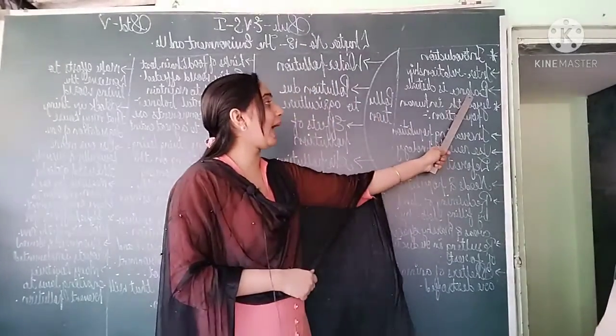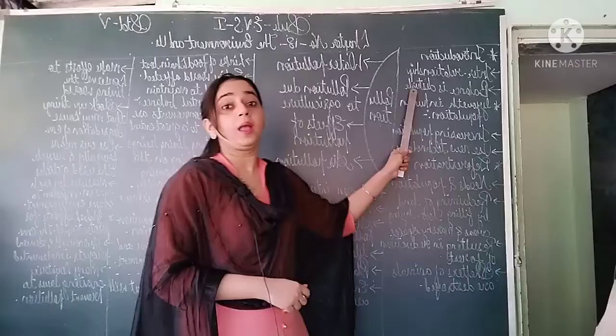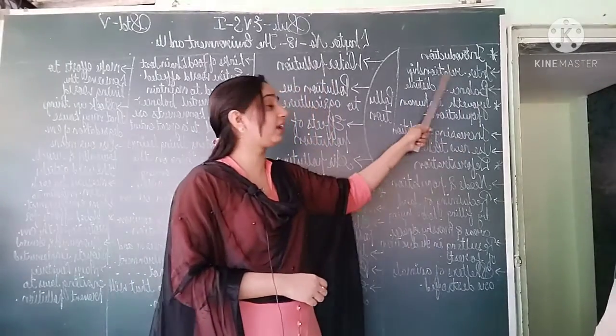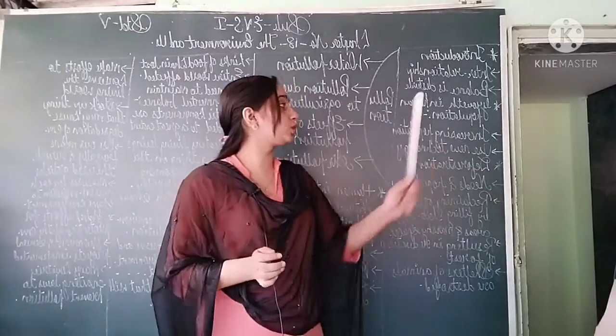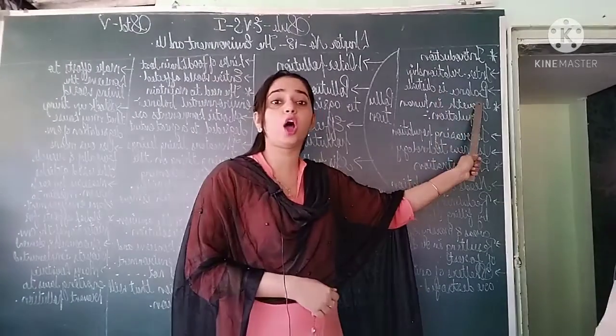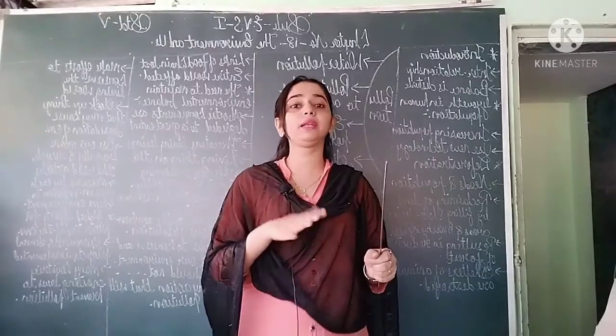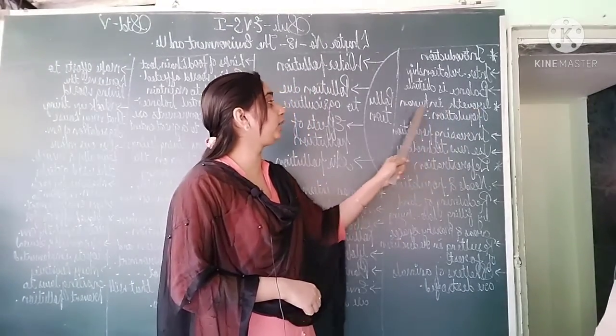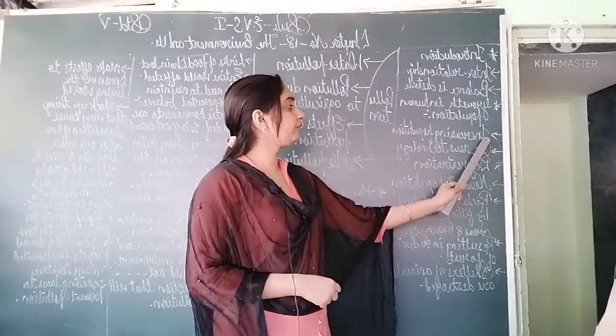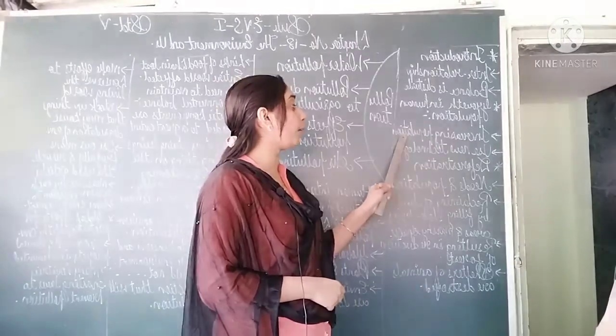Next point is balance is disturbed. Because of this interrelationship or increasing population, it will disturb the balance of environment. Our environment will be imbalanced. Next point, growth in human population. So the first point is increasing population.